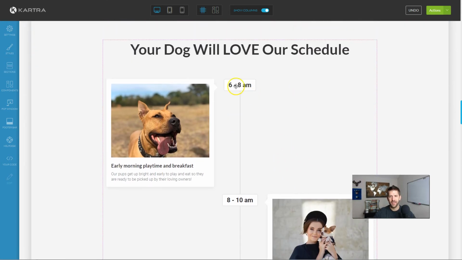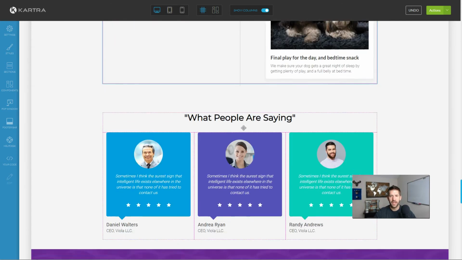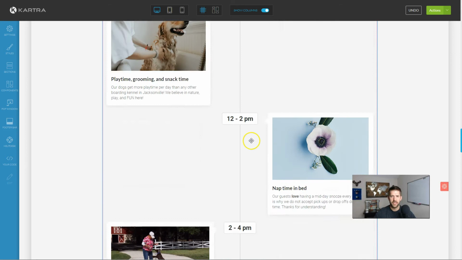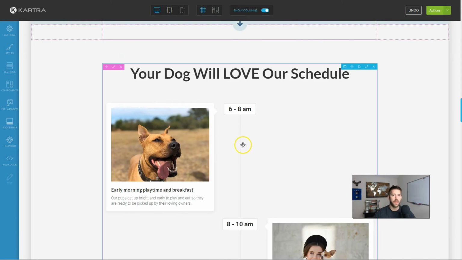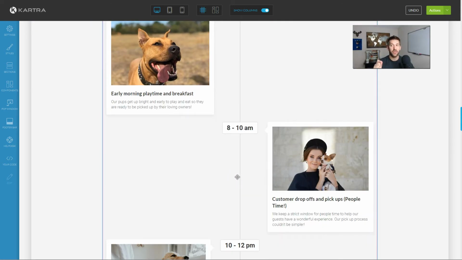And it's kind of nice. So from 6 to 8, 8 to 10. And this is something that I'm going to use in another location. And I thought it was nice to save it right then and there. Another thing to mention on Kartra's speed to use is how I got all these images into my website. That's a huge time saver in their image editor, which we'll talk about in the next section. But first, let's go ahead and talk about Thrive's ease of use and speed to build.